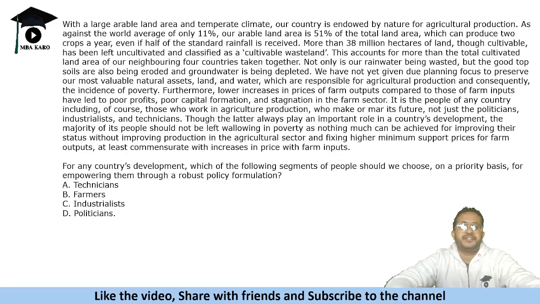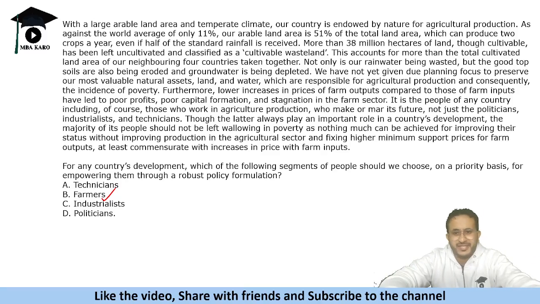For any country's development, which of the following segments of people should we choose on a priority basis for empowering them through robust policy formation? Which is obviously farmers. Easy question. Even if you just read the passage, farmland and all those things, cultivation, you would just blindly mark farmers because it is talking only about agriculture and farmers. So the answer is farmers.